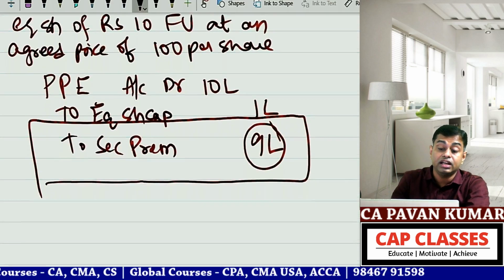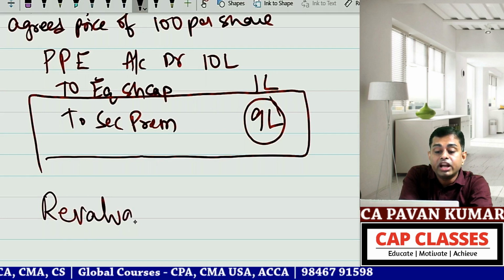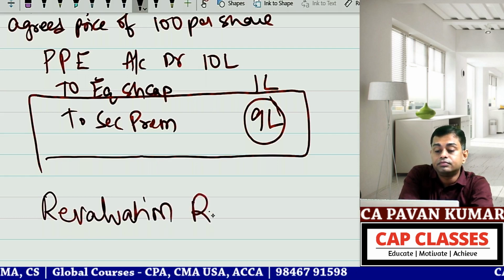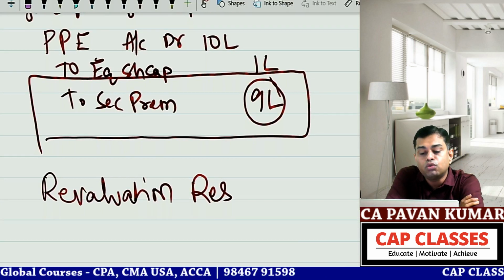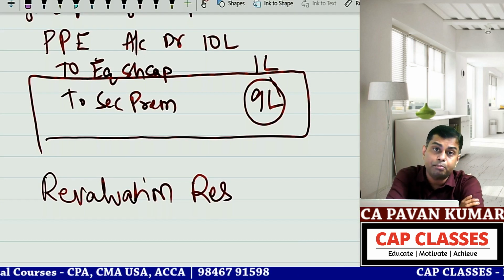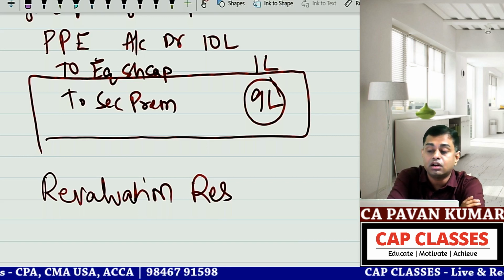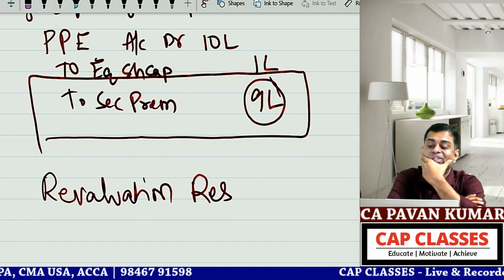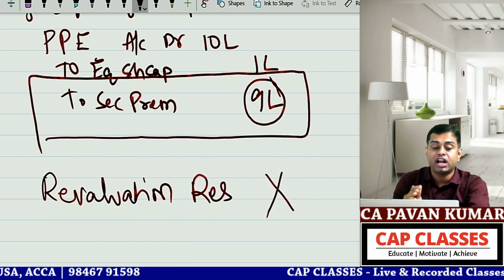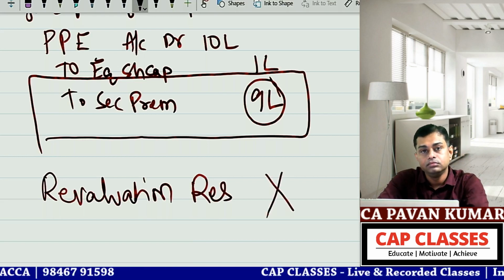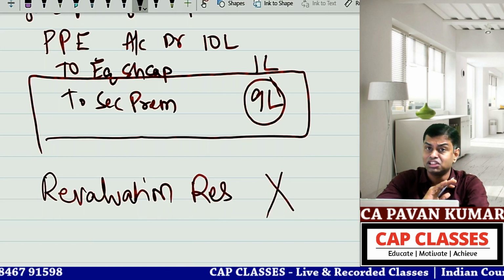Second important thing is revaluation reserve. Can I issue bonus shares out of revaluation reserve? Whether the Companies Act allowed issuing bonus shares out of revaluation reserve? Tell me yes or no. The answer is a big no. The Companies Act said, dear company, if you do overaction, I will break your legs. You cannot utilize revaluation reserve. Why? Revaluation reserve is not a realized reserve.